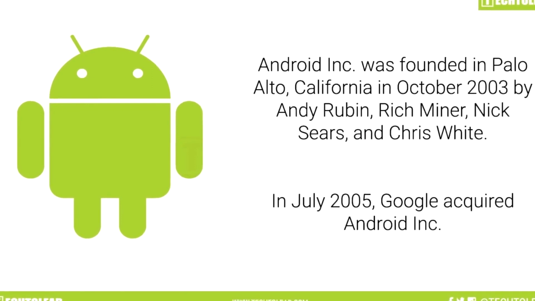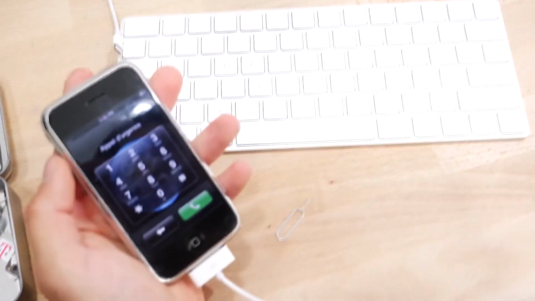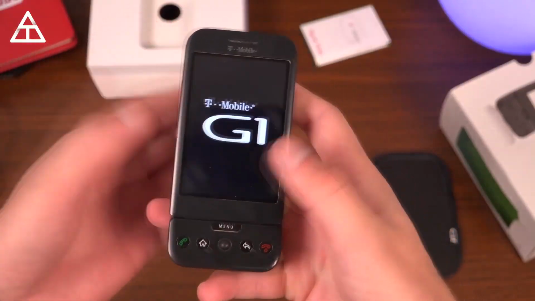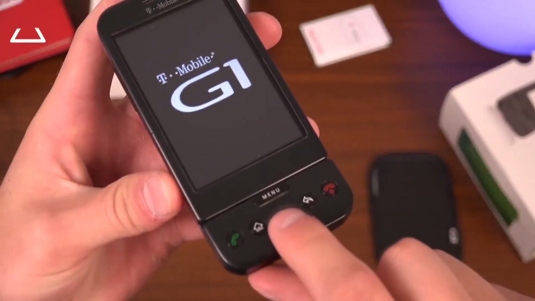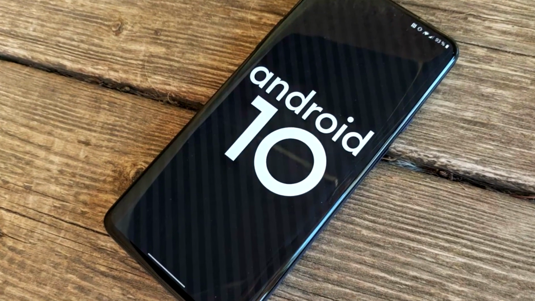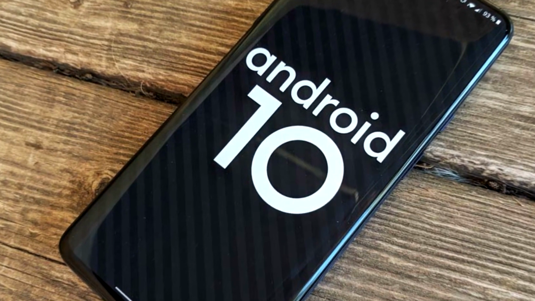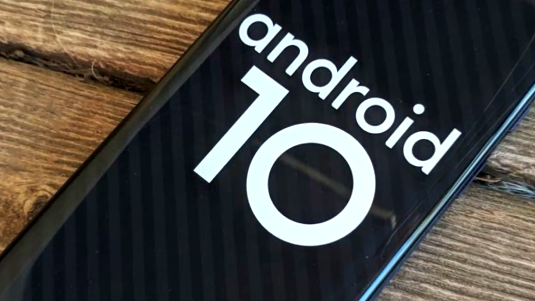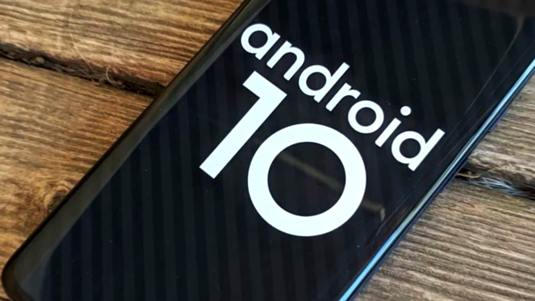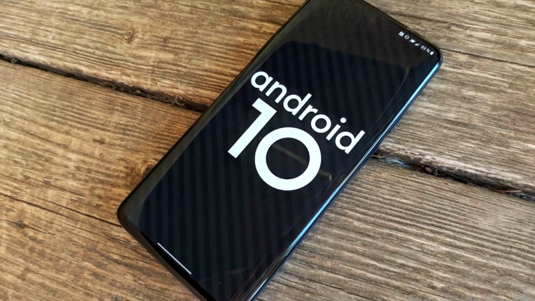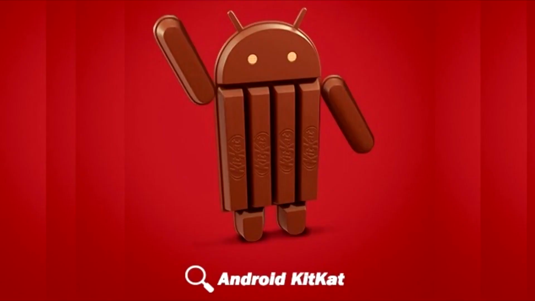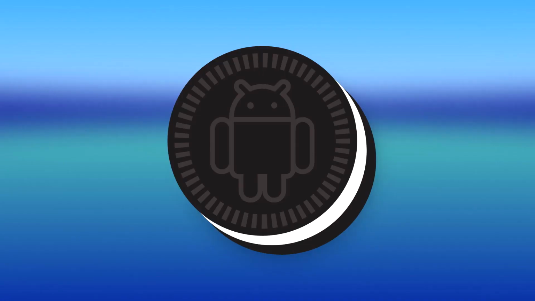White, and Andy Rubin. The first phone to come with iOS 1.0 was the iPhone, and the first Android phone was the HTC Dream, also known as the T-Mobile G1. The latest version of Android available today is Android 10. This is the very first Android version to come without the name of a dessert. Previously, every version of Android was given a dessert name. Some of them are known as Gingerbread, Kit Kat, Marshmallow, and Oreo.